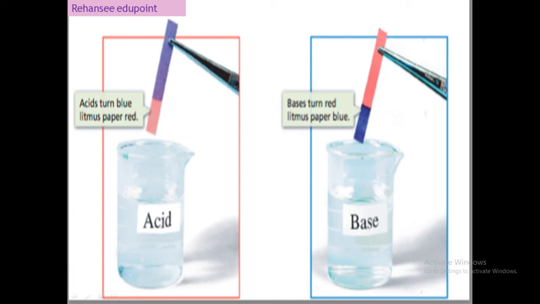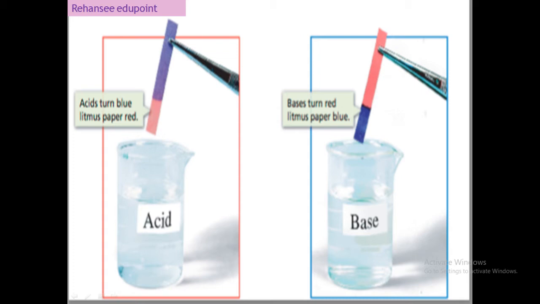Now in the next slide we are going to discuss how acids and bases react with litmus paper. Acid reacts with blue litmus paper and turns it red, whereas with red litmus paper there is no change in color. Bases react with red litmus paper, it turns blue, but when bases react with blue litmus paper, there is no change in color.